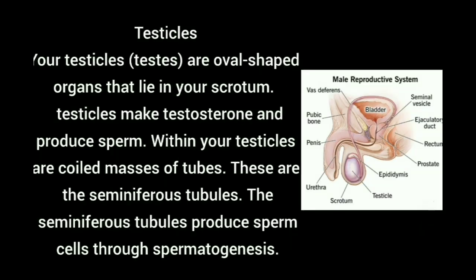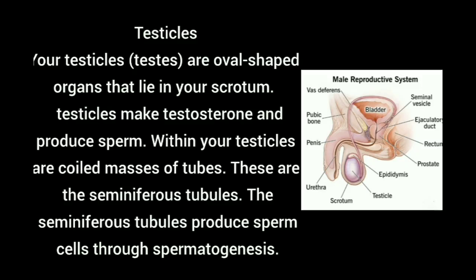Next, testicles. Your testicles or testes are oval-shaped organs that lie in your scrotum. The testicles make testosterone and produce sperm. Within the testicles are coiled masses of tubes. These tubes are seminiferous tubules.